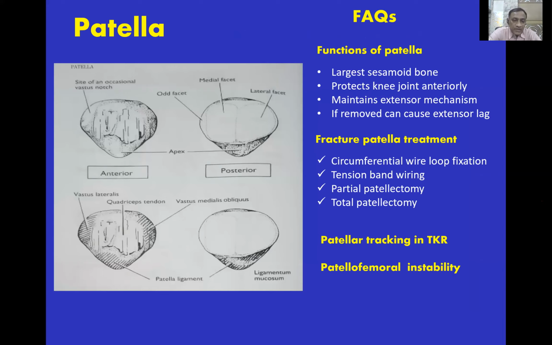There is quadriceps tendon attachment on the anterior side. There's attachment of the vastus lateralis and vastus medialis. And there's attachment of the ligamentum patellae near the apex.